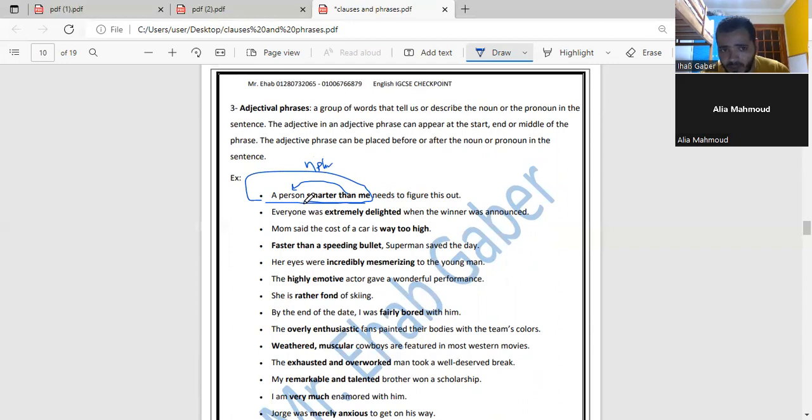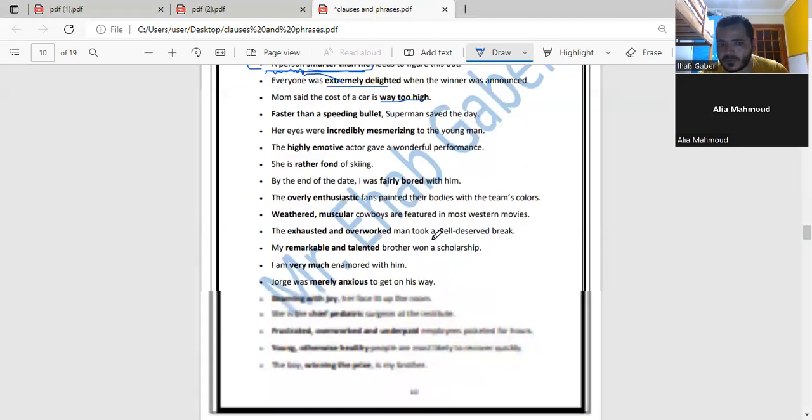Yes. But if I erase the noun and just look at the modifiers or the adjectives describing the noun, here I'm choosing the adjectives or the adjectival phrase that describes a noun or a pronoun. Another one: everyone was extremely delighted. "Extremely delighted" is a phrase describing everyone. Mom said the cost of the car is way too high. "Way too high" is a group of adjectives describing the cost of the car. So this is an adjectival phrase. Did you get it or not? Yes. More than one adjective, but it's a phrase, not an adjective.